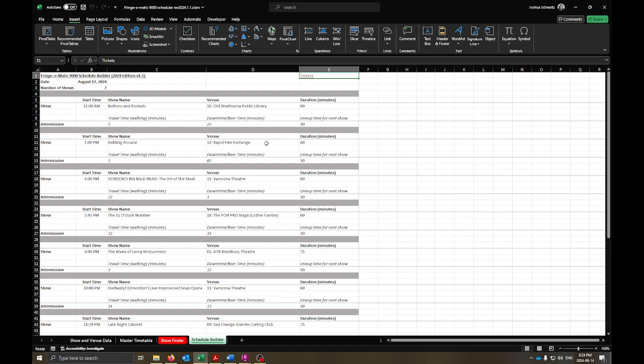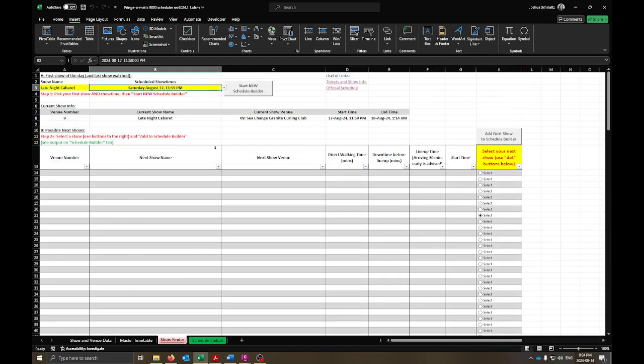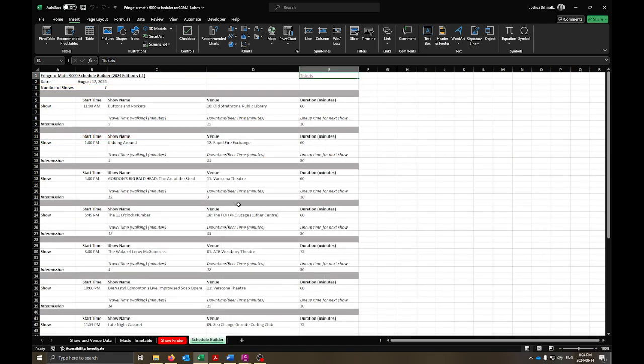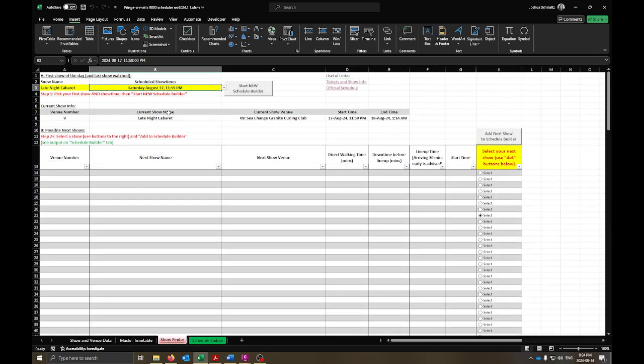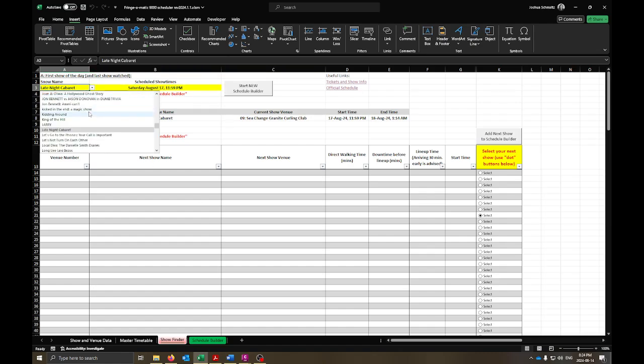But that's how this is meant to work: there's no way to go back in time. If you make a mistake or want to change your mind, you have to start over, because I can only go forward in time. But conveniently, you can set up different scenarios. You could print off this page or take a screenshot of it and go back in here and do different runs until you find the one you want, if you really want to optimize your Fringe experience.